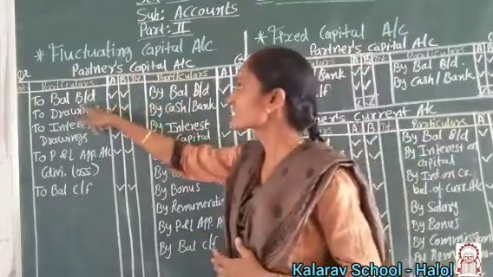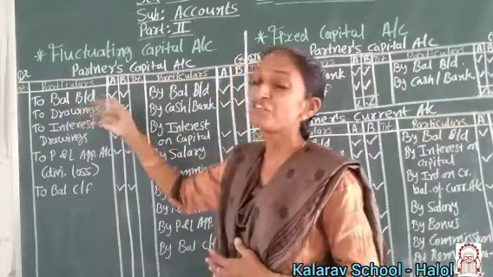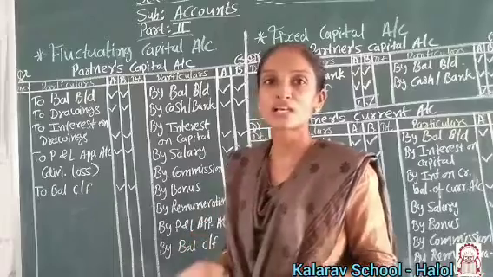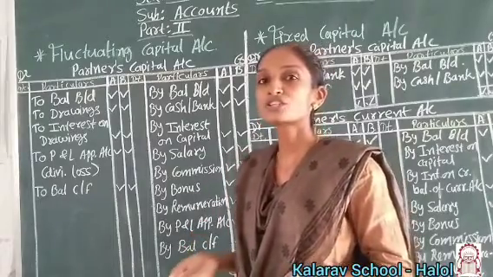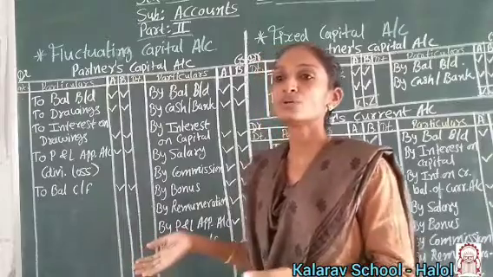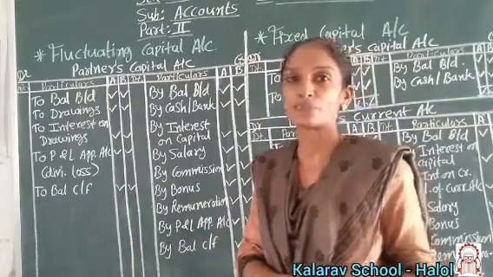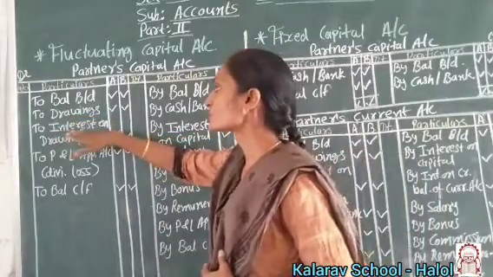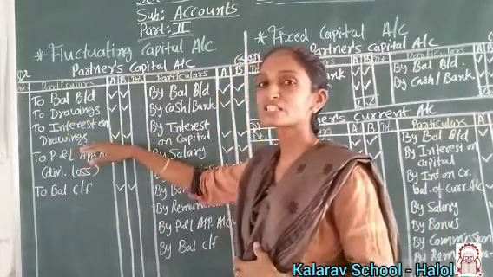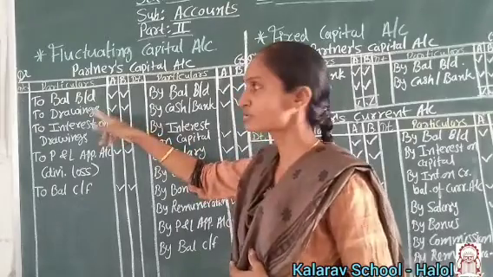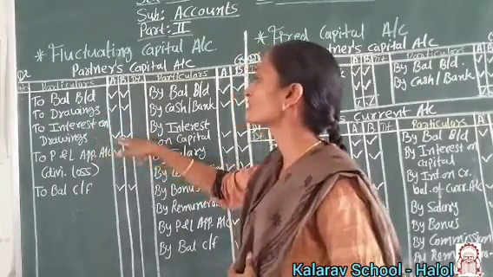Now next, the debit side has a balance if there is one. Then the drawings account. You are all aware that drawings are additional amounts a partner takes home for personal use. Then interest on drawings: on whatever a partner has used for personal use, interest also has to be charged.